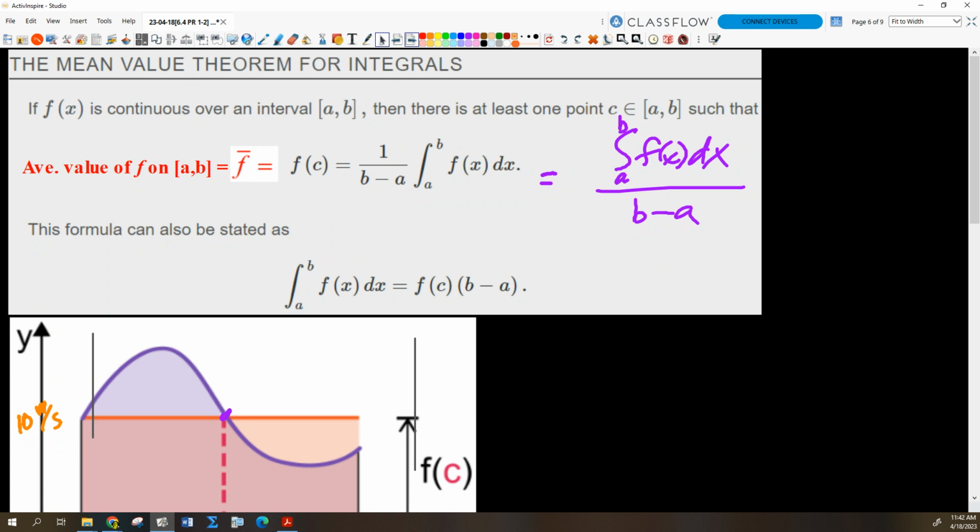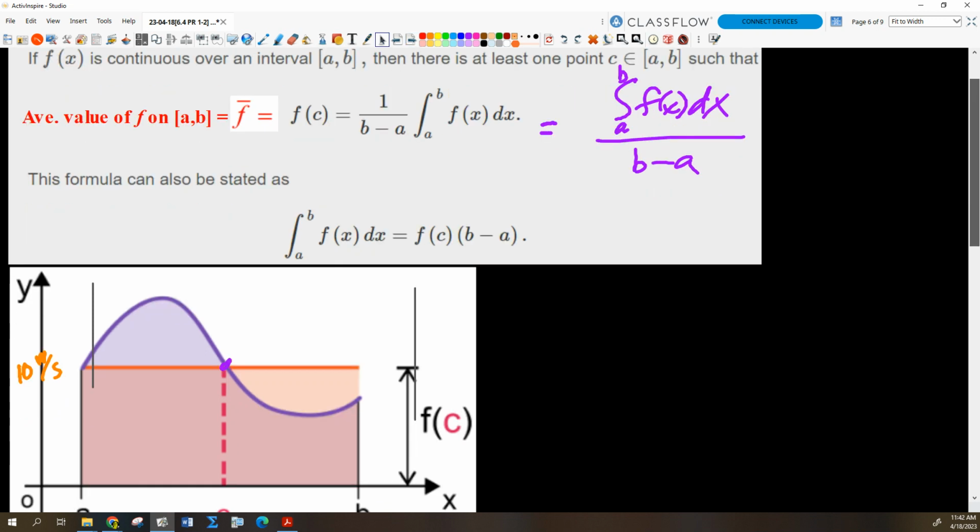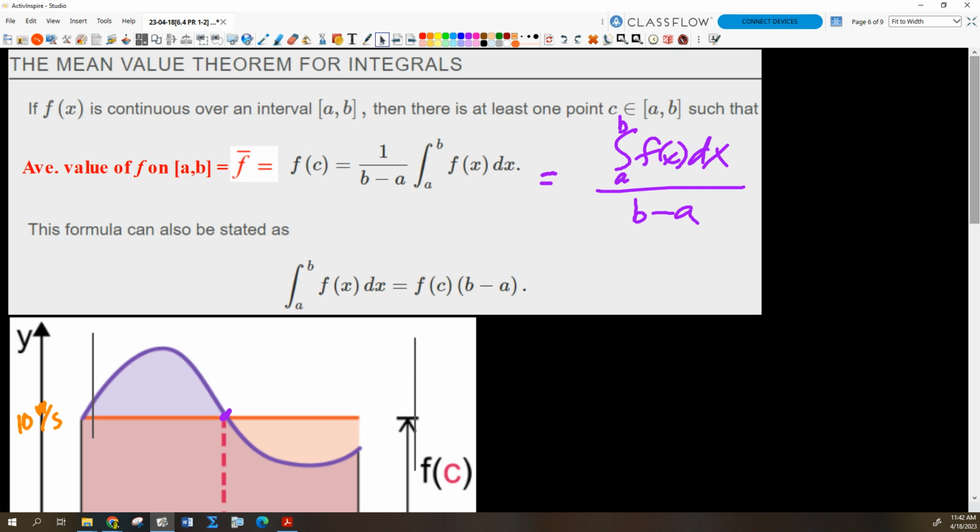If some function is continuous over an interval a to b, it doesn't need to be differentiable, just continuous, then there is at least one point C, and I think they made a mistake here, that should be in the open interval, so between the endpoints, such that the average value of the function is